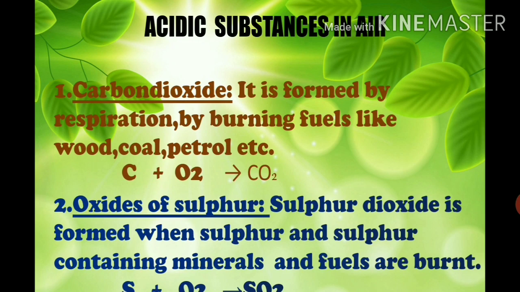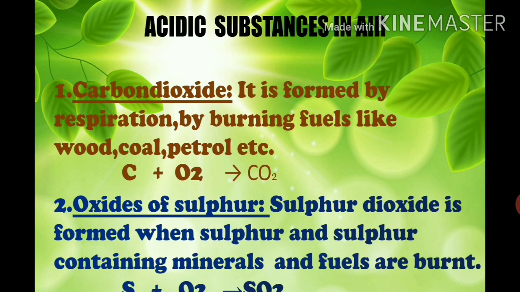Generally we say that plants produce oxygen, and plants do produce oxygen during photosynthesis, but during respiration plants produce carbon dioxide also. But why do we generally say that plants give out oxygen? Because the amount of oxygen produced by a plant is much more than the amount of carbon dioxide. So generally we say that plants give out oxygen, but plants also give out carbon dioxide. So we get carbon dioxide by respiration of plants and animals.